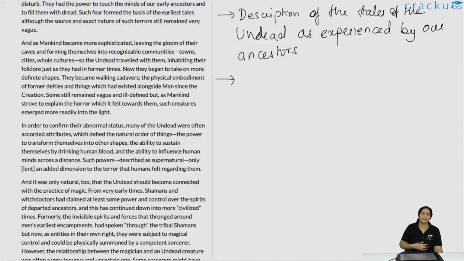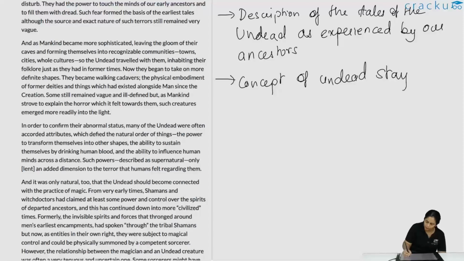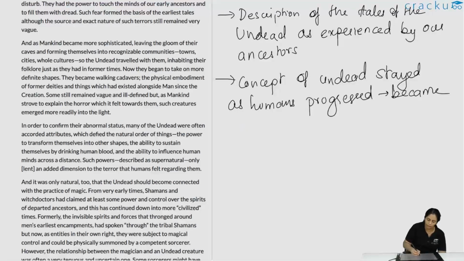And essentially, as they tried to explain it, that concept which was vague earlier became more well defined over time, with more well defined characteristics as such.